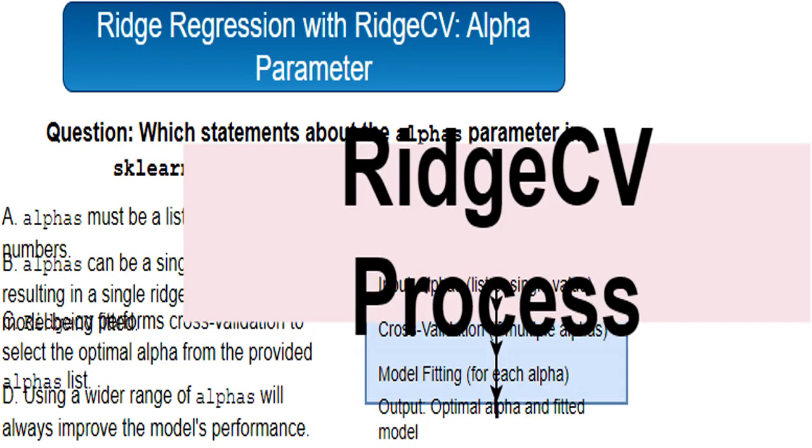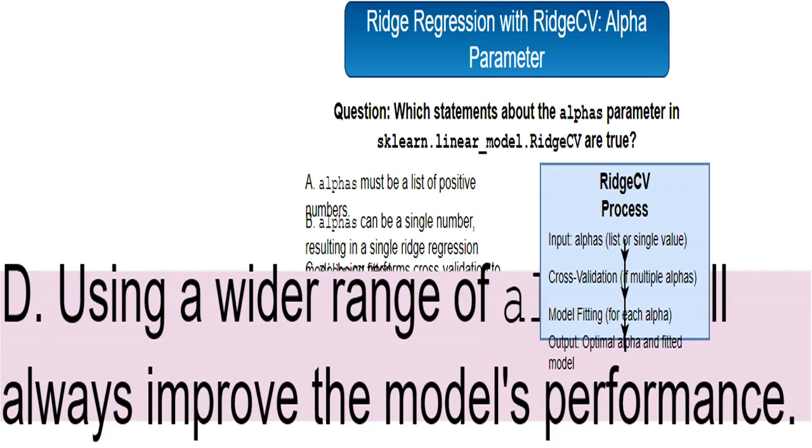For every alpha value RidgeCV is given, it fits a ridge regression model. I'm actually training a separate model for each alpha in your list. Then, I compare those models to find the one that performs the best, according to the scoring metric used, usually R². The RidgeCV process is simple, elegant, and efficient.